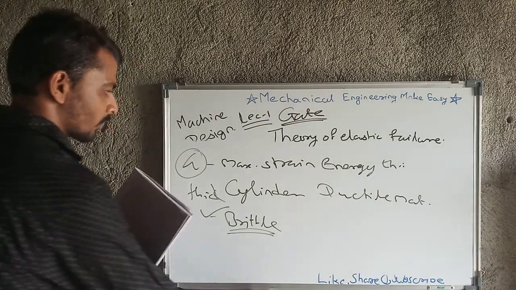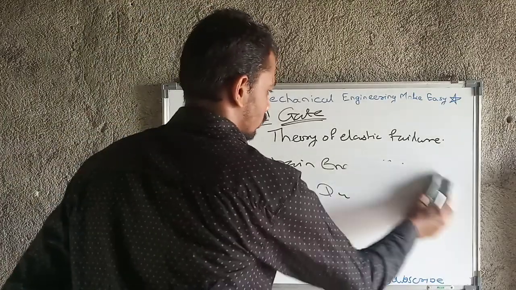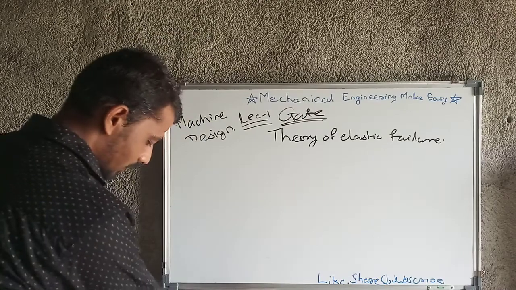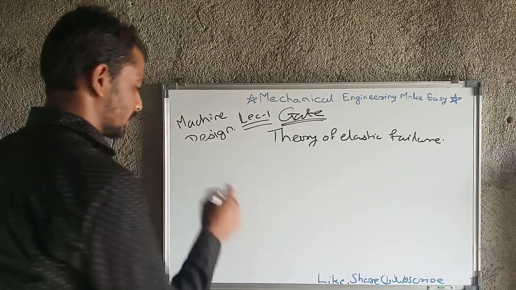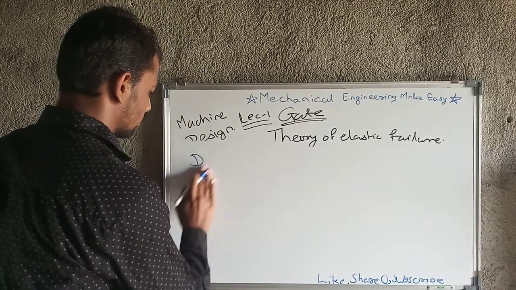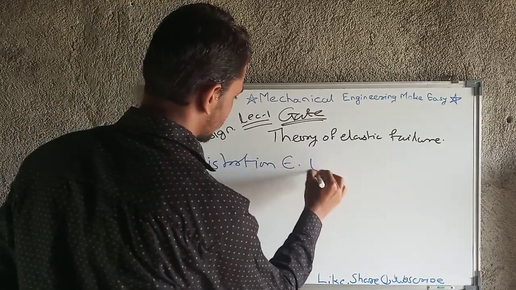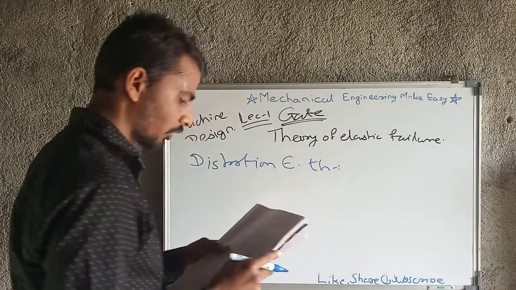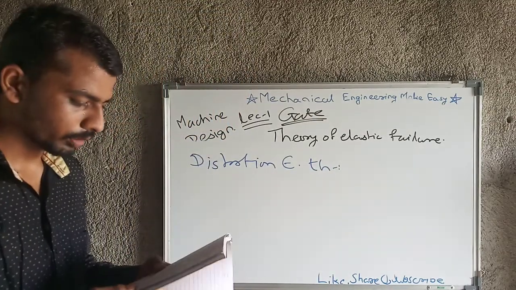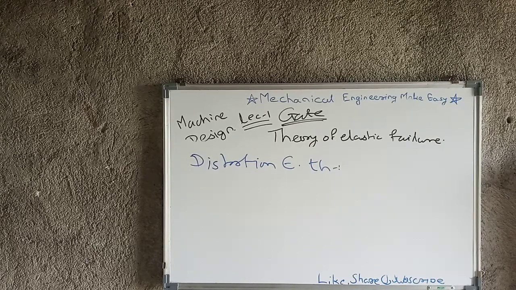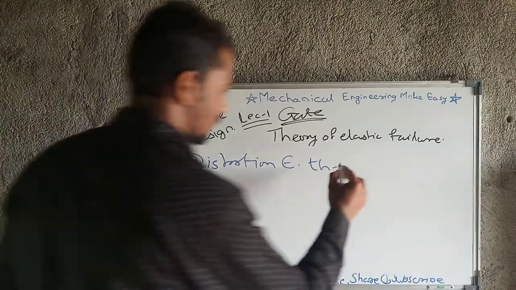We will move towards the fifth theory of failure, which is nothing but the distortion energy theory. The distortion energy theory has other names, that is von Mises theory or Henke's theory. Note down these optional names also, because these optional names are very important. Which are they?